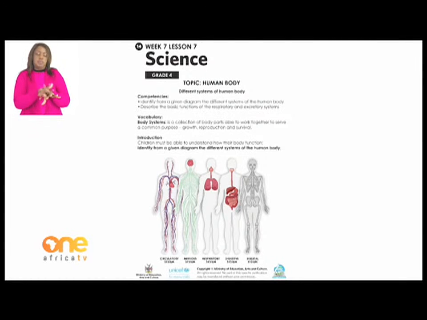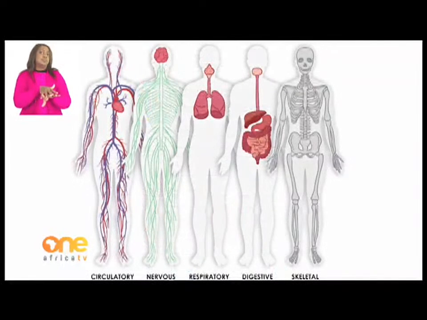The heart pumps blood to all parts of the body. The second system is the nervous system, which is made up of the brain and nerves. The brain sends messages to all parts of the body.